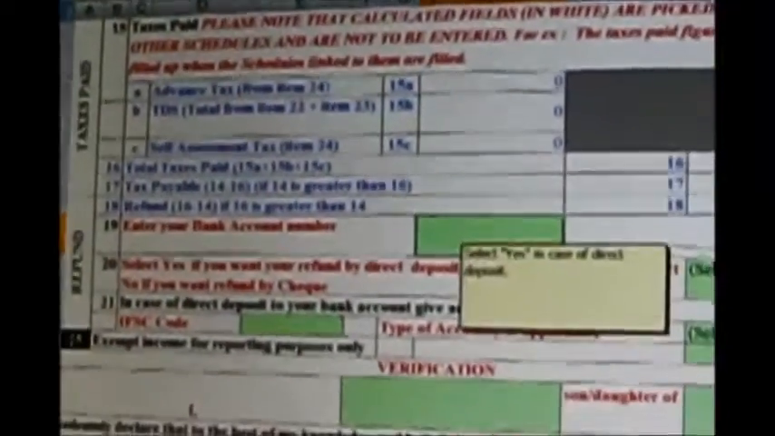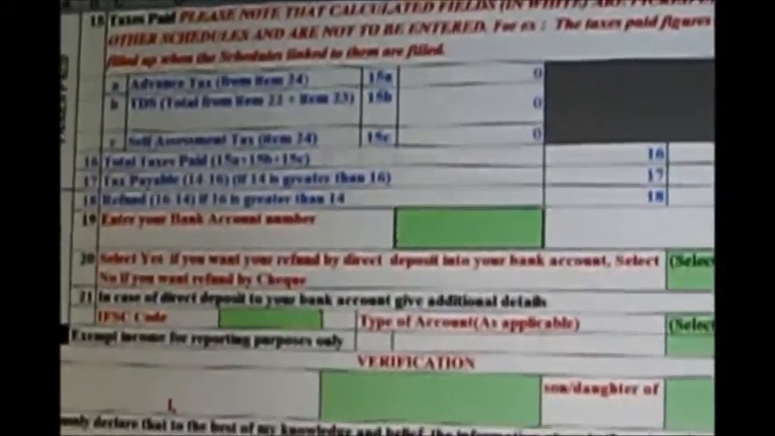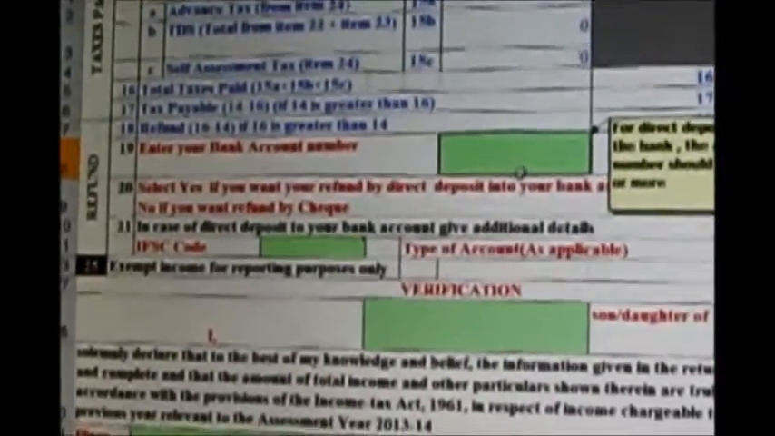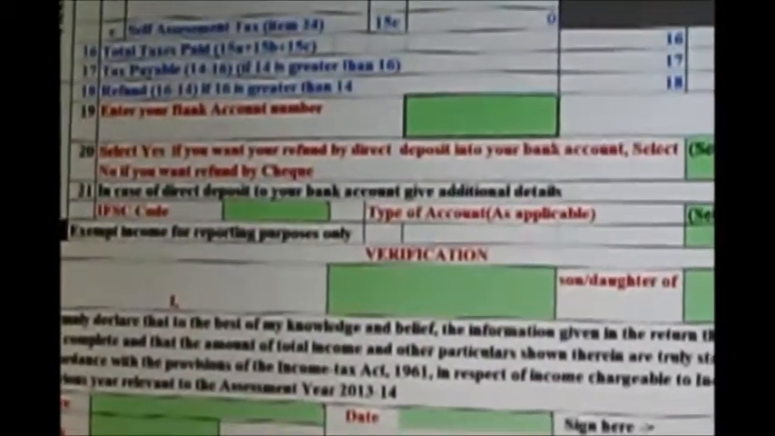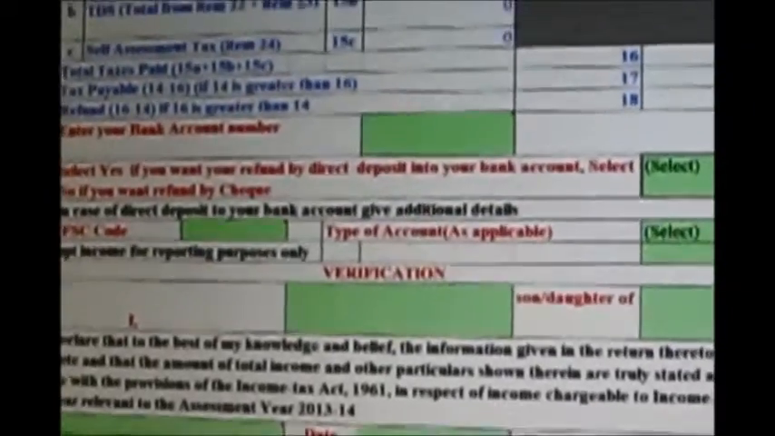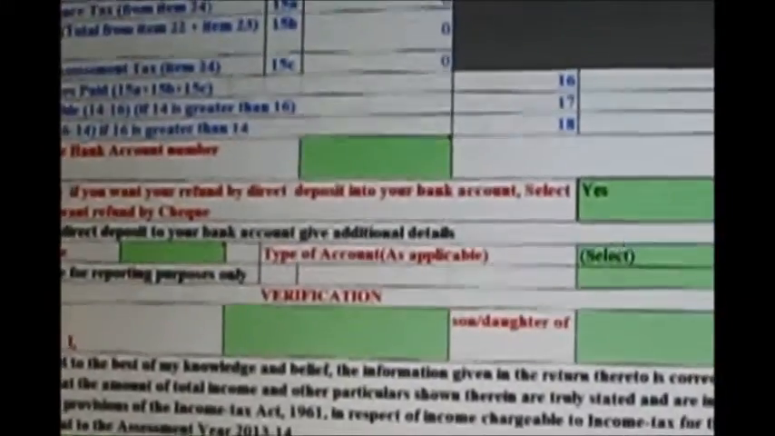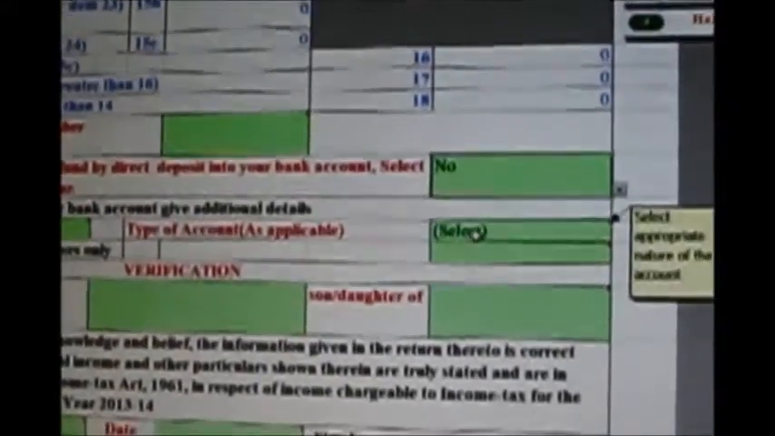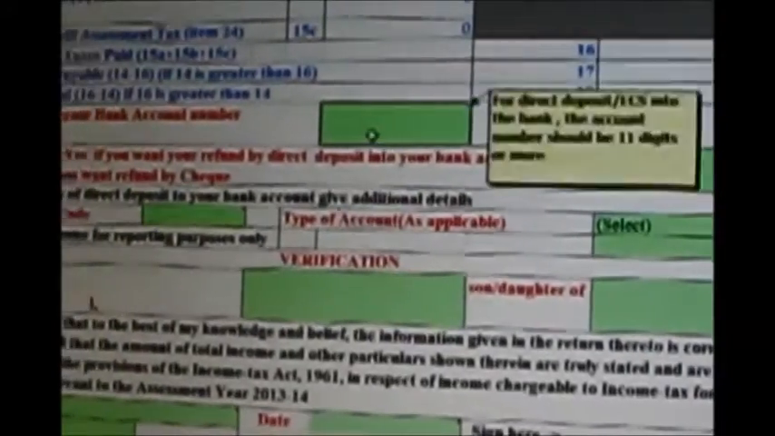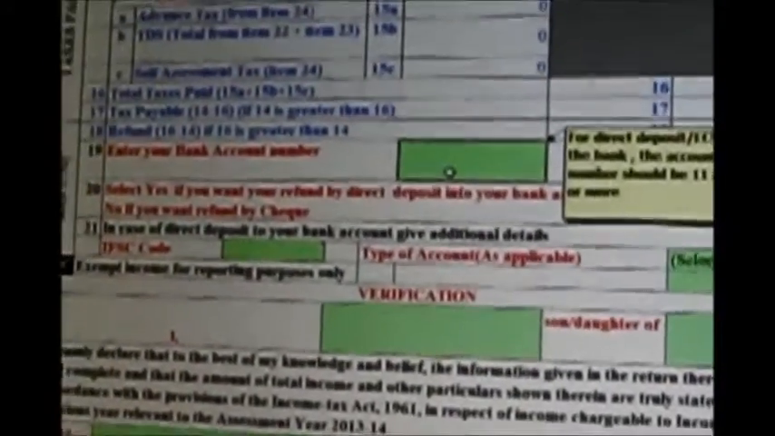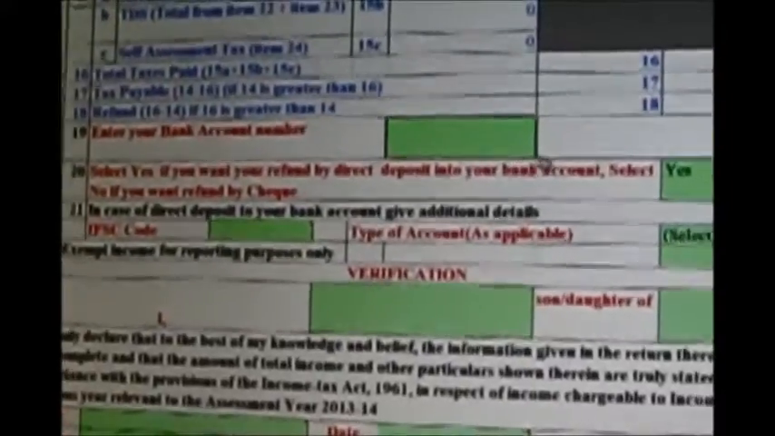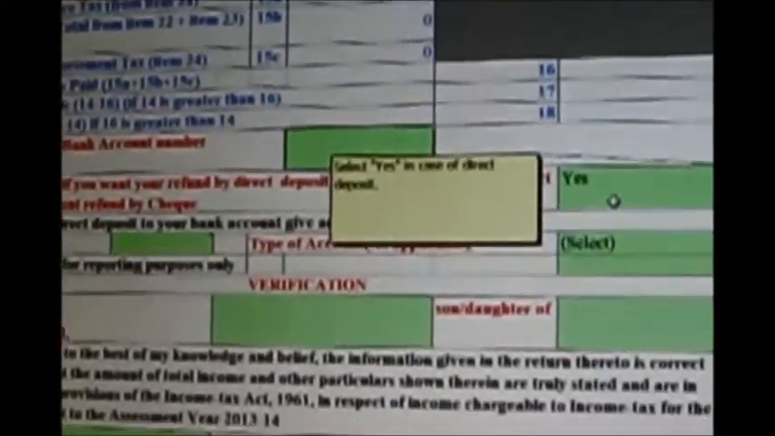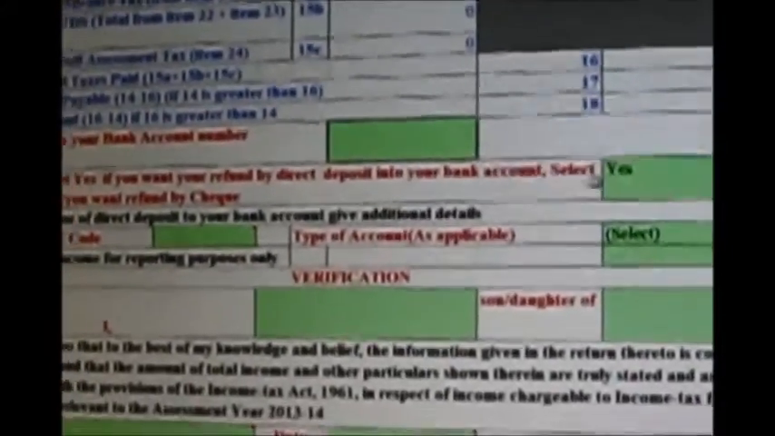In case you are getting a refund, the money is directly credited to your bank account number. If you want the refund to be credited directly to a bank account, say yes. In case you want the check from the income tax department, say no. But as per the new laws, mentioning the bank account number is a must. It's compulsory. Everybody has to mention it, whether you get a refund or not. Mention the valid bank account number.